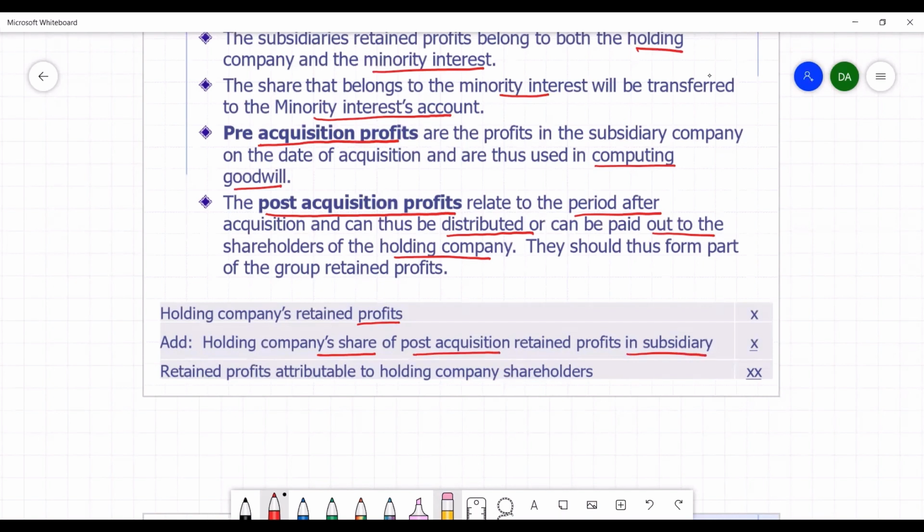The subsidiary's retained profit is shared between the minority interest and the holding company, so we only take the holding company's share of post-acquisition retained profits. We add that to the holding company's retained profits so that we get the group's retained profit, which is the total of the two.